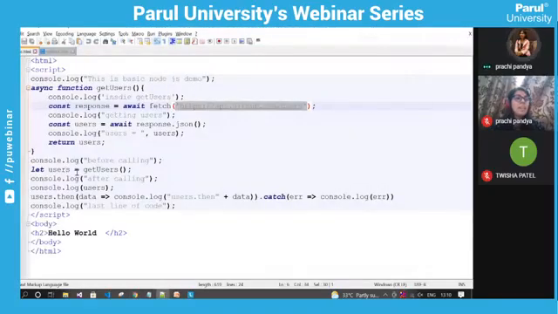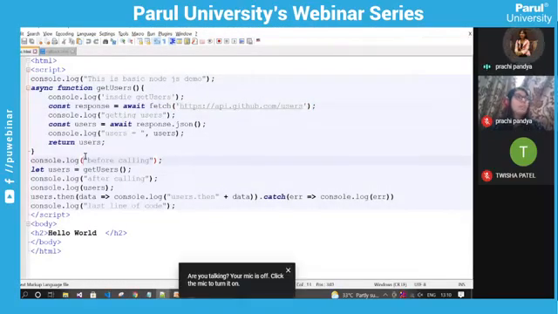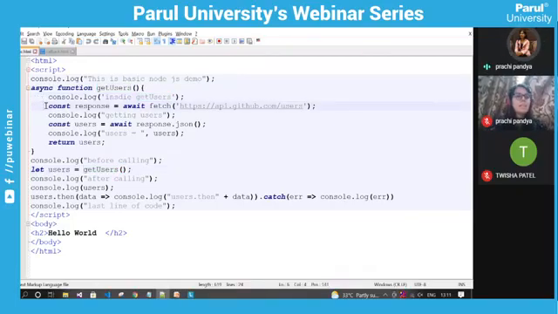So after logging before calling, we move to this getUser function, and we are inside this getUser function. Then the next statement will be executed, and we are fetching all the users' details from the server, but it is going to take some time. And as we studied the event loop in the previous slide, Node.js is not going to wait for this request to complete as of now. So it will immediately move to the next statement after this function call.